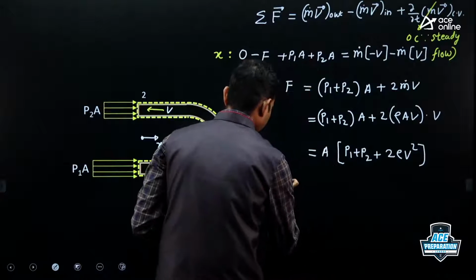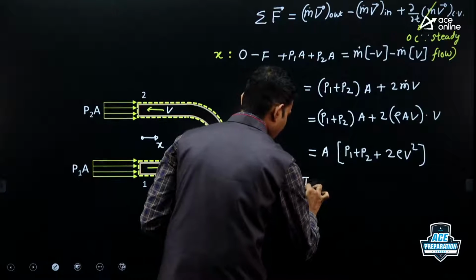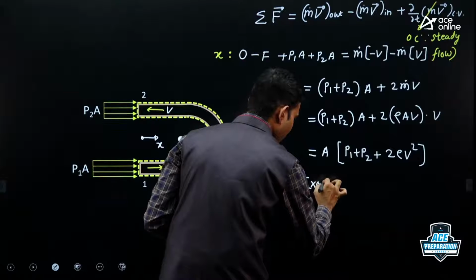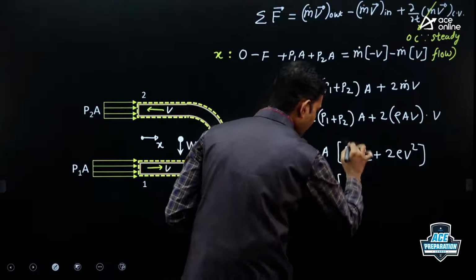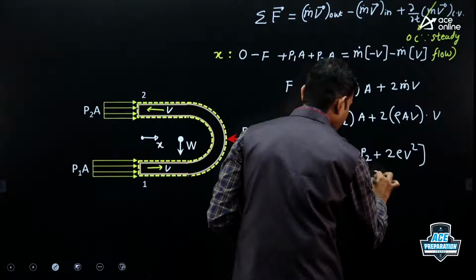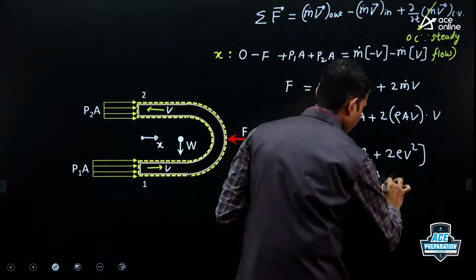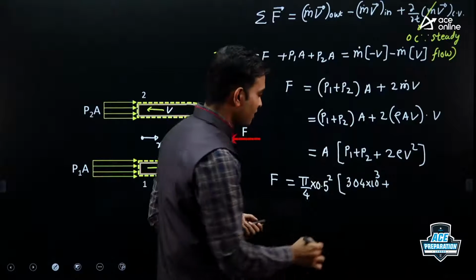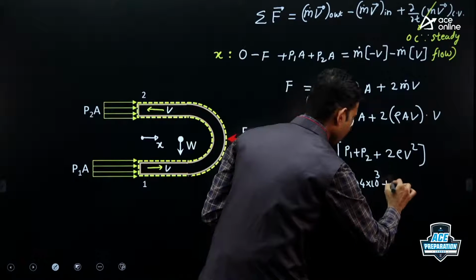So F equal to, so area will be pi by 4 into 0.5 square. P is 304 into 10 to the power 3. It is given in kilopascal. And both of them are gauge pressures, right? So we have to consider gauge pressures only.